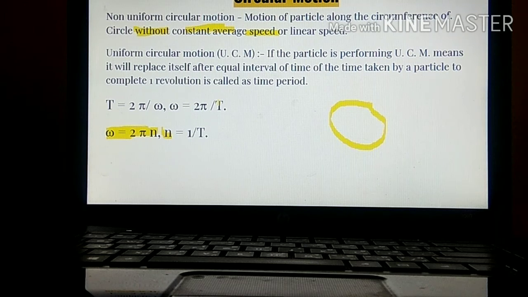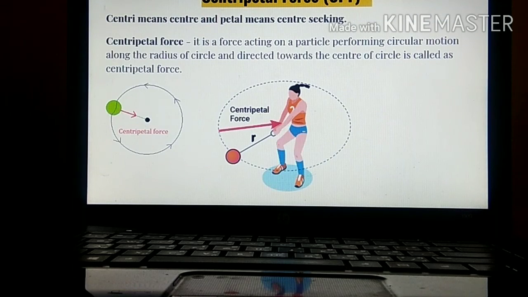Next one, centripetal force. If we break the term, centri means center, and petal means seeking. It is center seeking, which means it will always be directed towards the center.